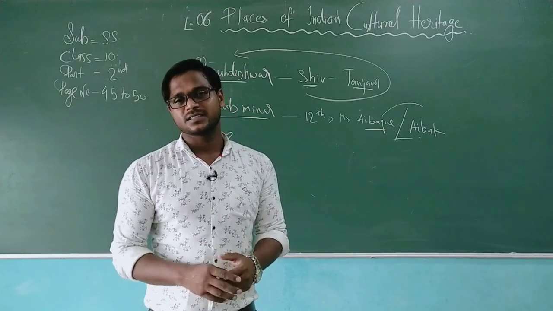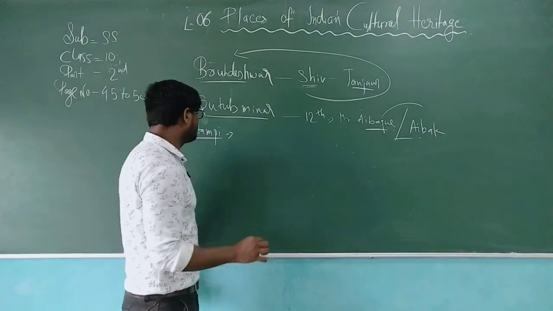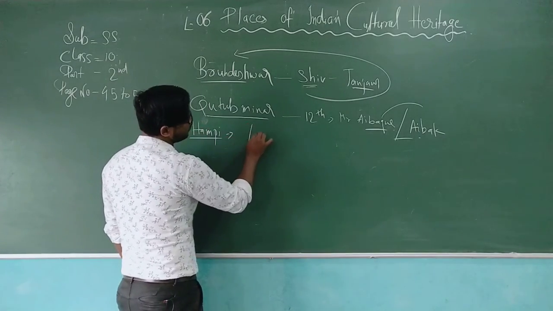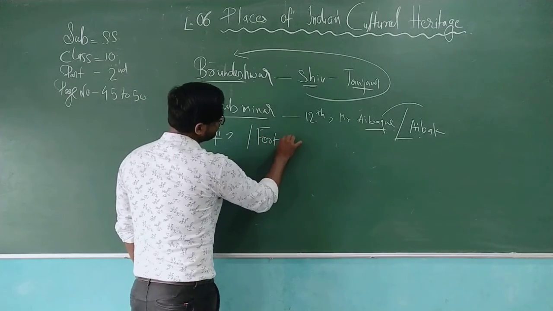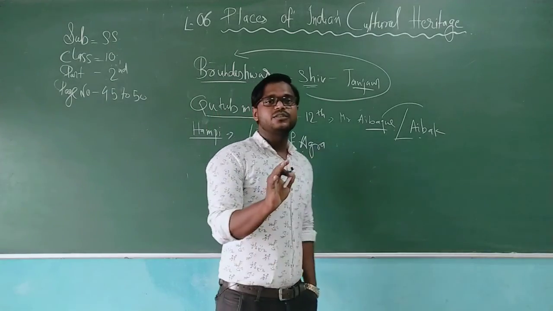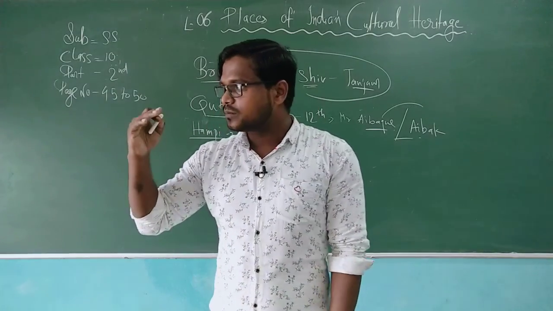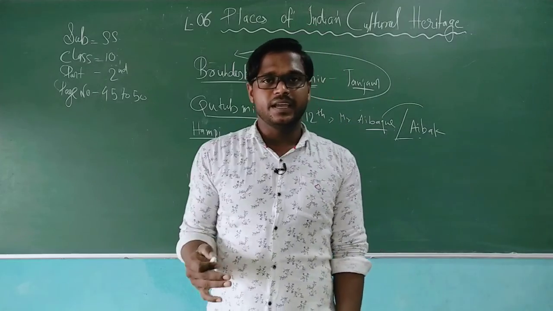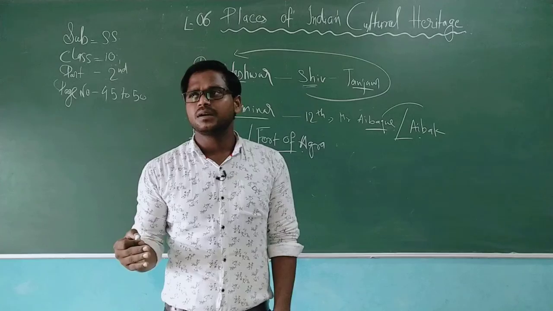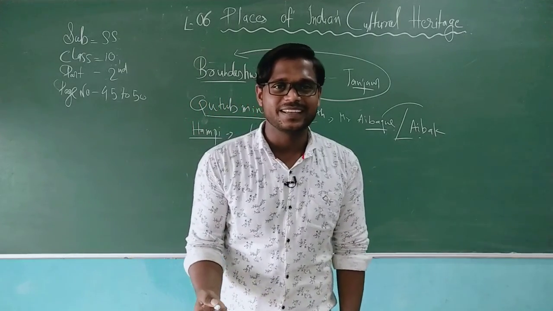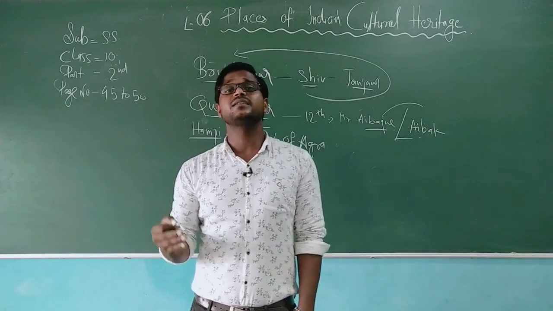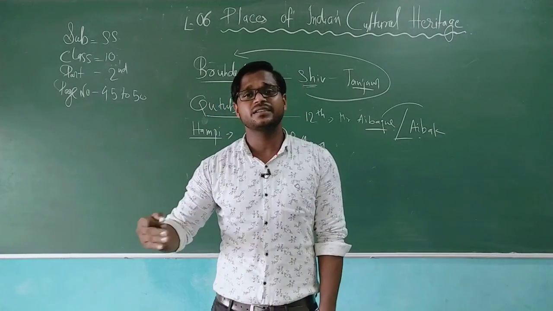Now the Fort of Agra is coming next. Don't be confused, my dear students, when I go from the tomb of Humayun towards the Fort of Agra. Forts are generally built to cover the internal part of the area from invaders, to save the people, but sometimes they are also made to enhance beauty. The tomb of Humayun at Delhi, as I explained, is related with red stone, and the Fort of Agra is also related with that kind of stone.